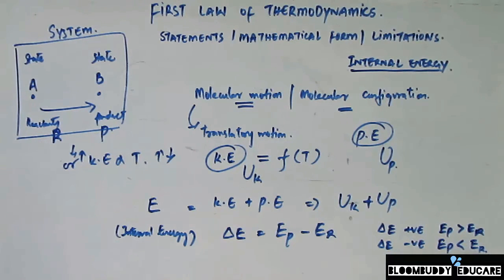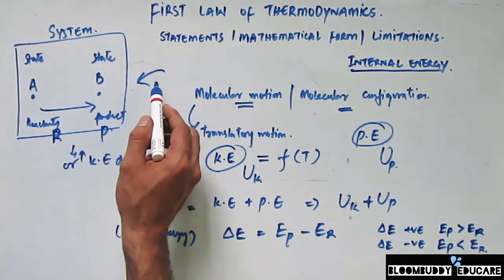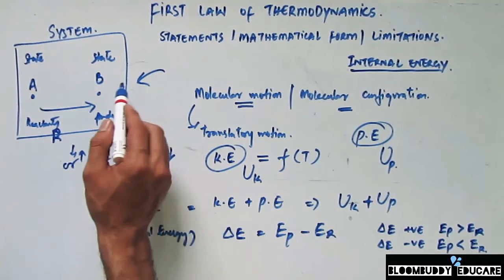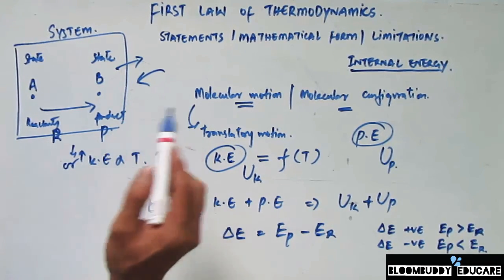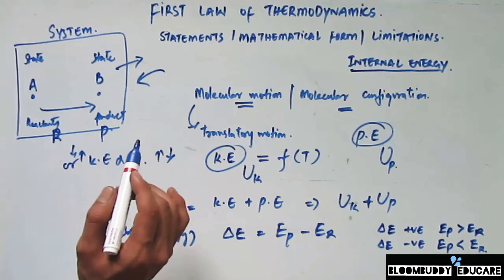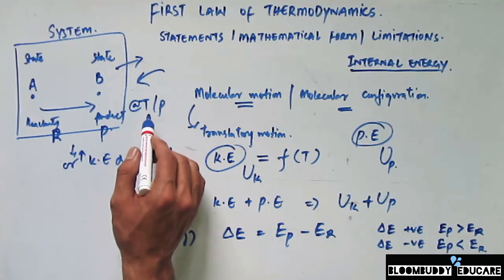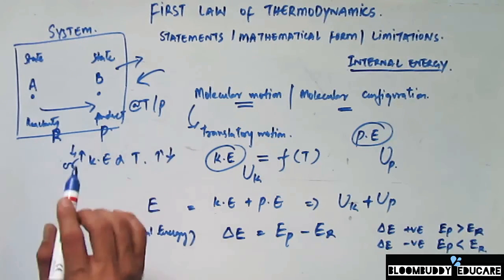The internal energy of the system changes when the heat is transferred from the system to surroundings or from surroundings to the system. So these are surroundings and this is the system. The internal energy of the system changes when the heat is transferred from the system to the surroundings or from surroundings to the system, and this change can be determined by carrying out the reaction at a constant temperature. So if I try to carry out this reaction in a system at a constant temperature and pressure, only then I will be able to determine the change in the internal energy.